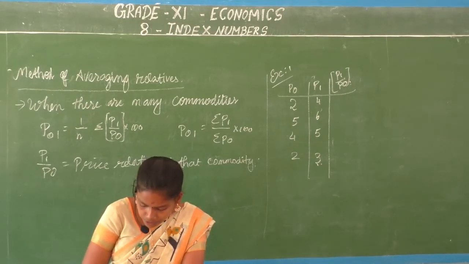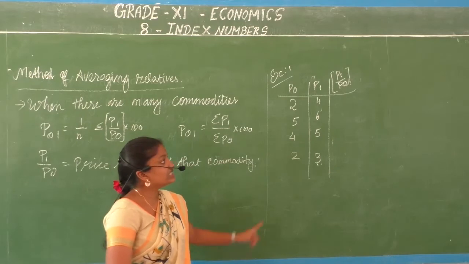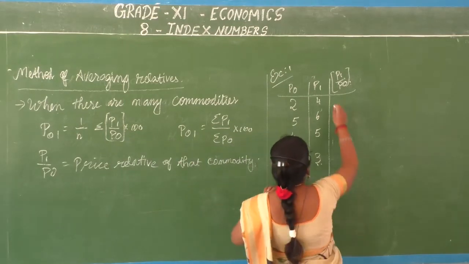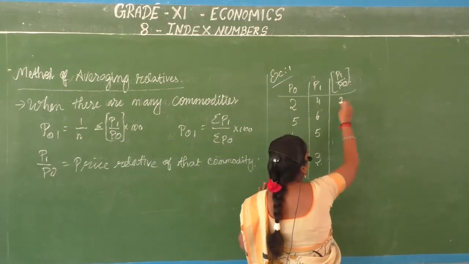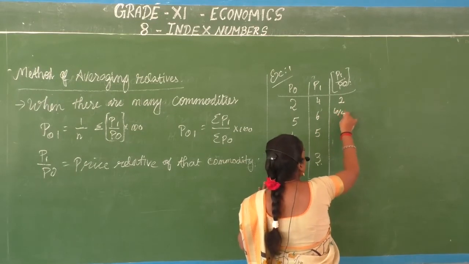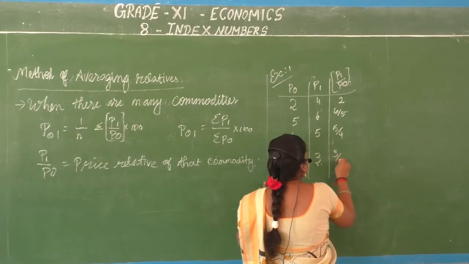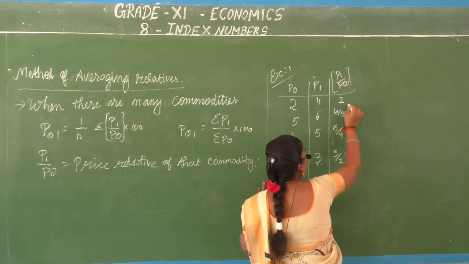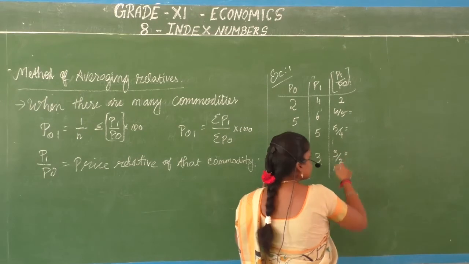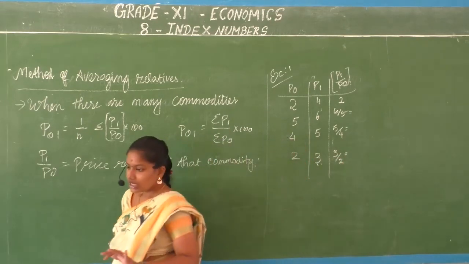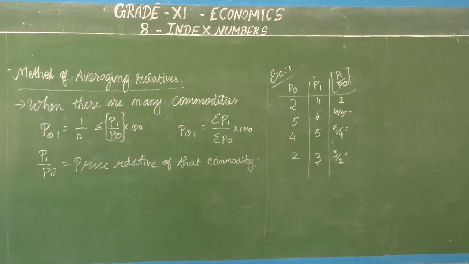Now what you are going to do? You are going to divide them. That is 4 by 2 is 2. Then you have 6 by 5. Then you have 5 by 4. Then you have 3 by 2. You are going to calculate these values and you are going to give an answer. So let us take a calculator. Let us make use of a calculator to get these answers.